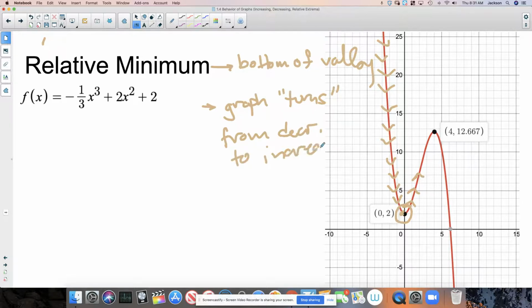And when we express a relative minimum, when we want to say the relative minimum of this function is, it's a y value. So we would say the minimum is y equals 2. It is this y value at that point that is the minimum. It occurs at x equals 0. So the minimum is 2, but it occurs at 0, when x is 0.